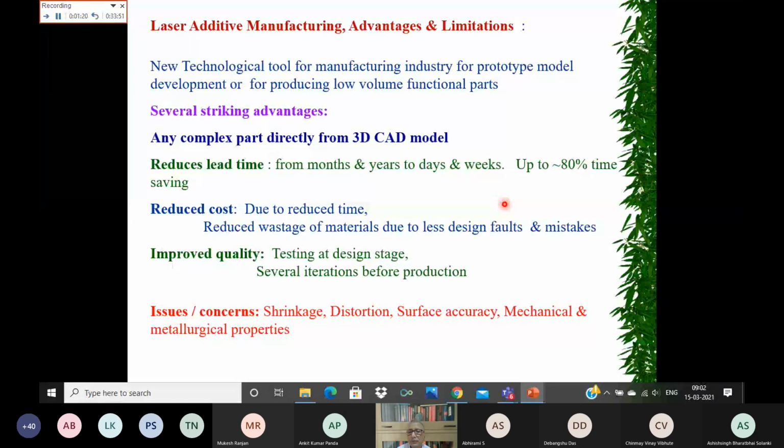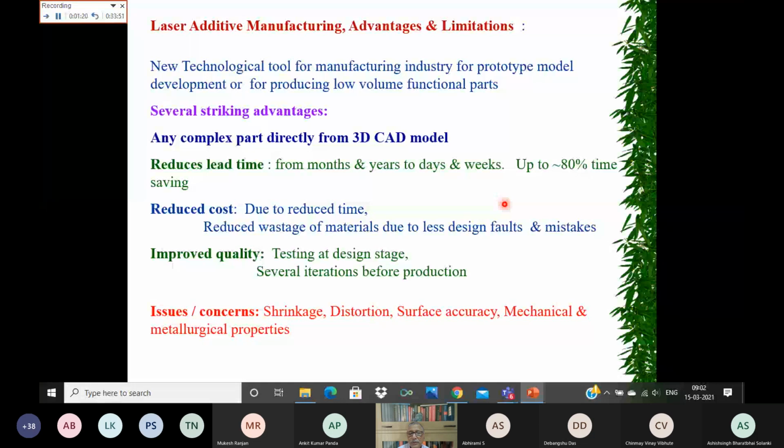Okay, because of that, any new component can be built in a relatively short time compared to the conventional method, up to 80% less time, you can say. Reduced cost due to reduced time, and also reduced wastage of material due to fewer design faults and mistakes.